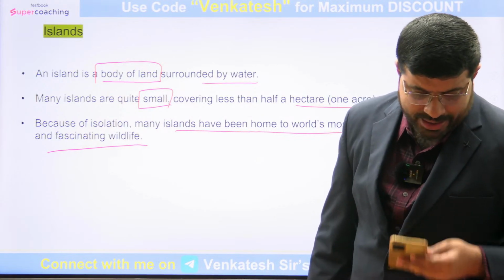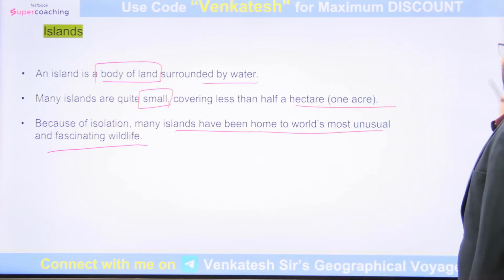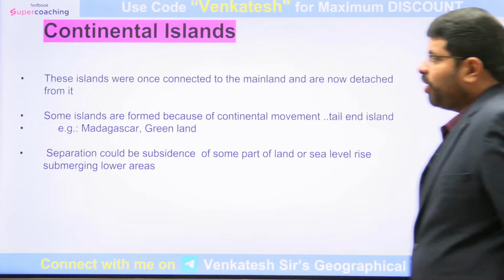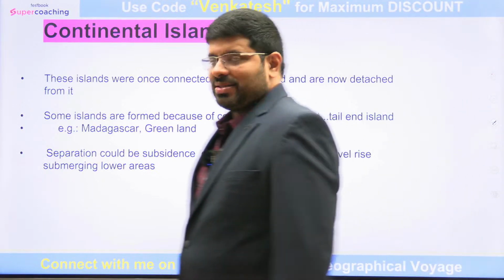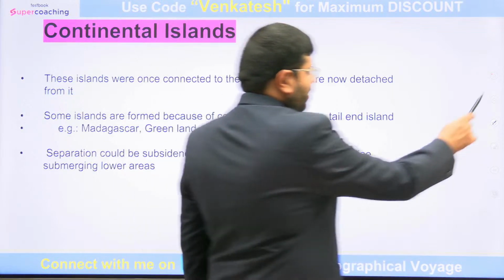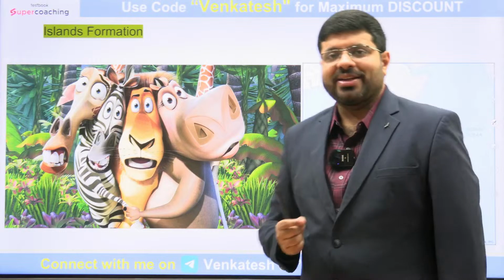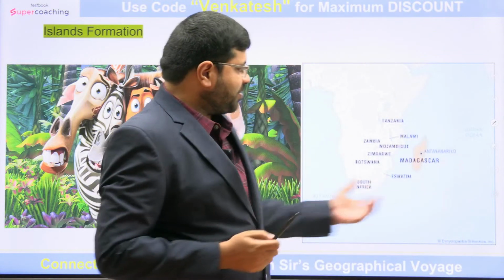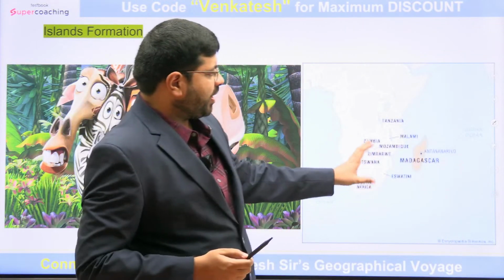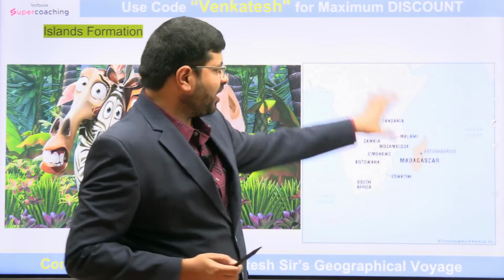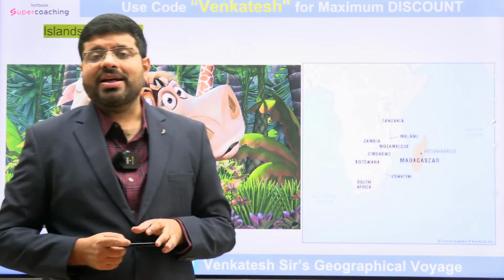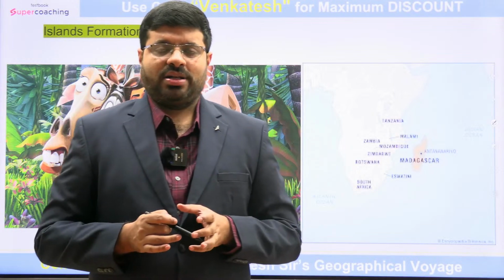So keeping all these things in context, let us try to understand the first type: continental islands. For example, you might have seen the beautiful Madagascar movie, right? And where is Madagascar? It is located just east of the African continent. Madagascar is an island.